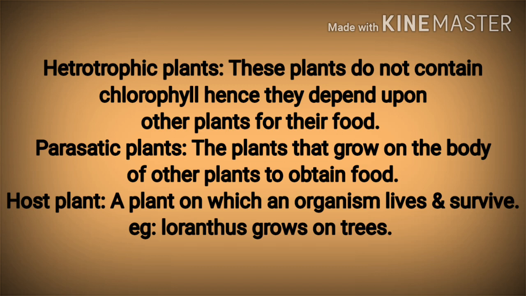Plants that grow on the body of another plant to obtain food, that is, depending on it, are called parasitic plants. A plant on which an organism lives and survives is called a host plant. An example is Loranthus that grows on trees.